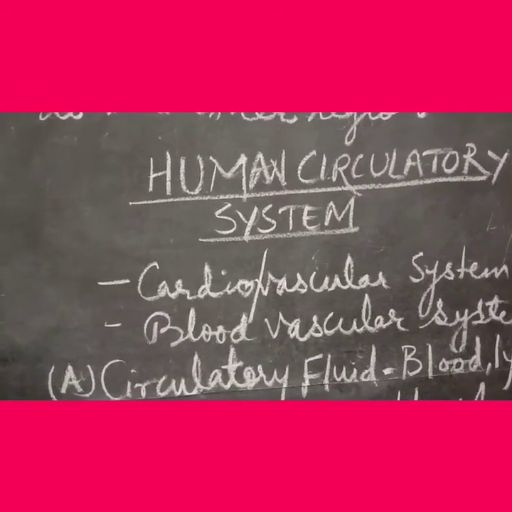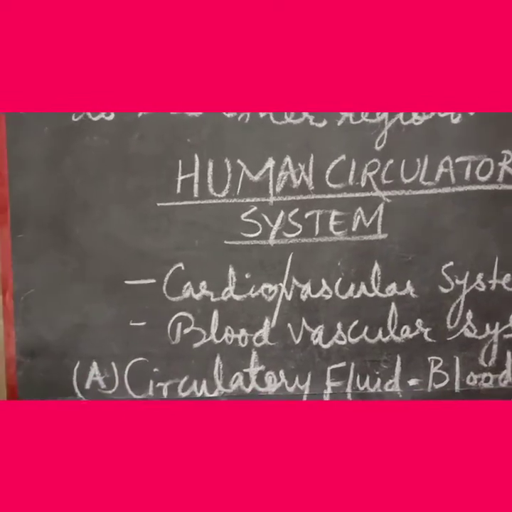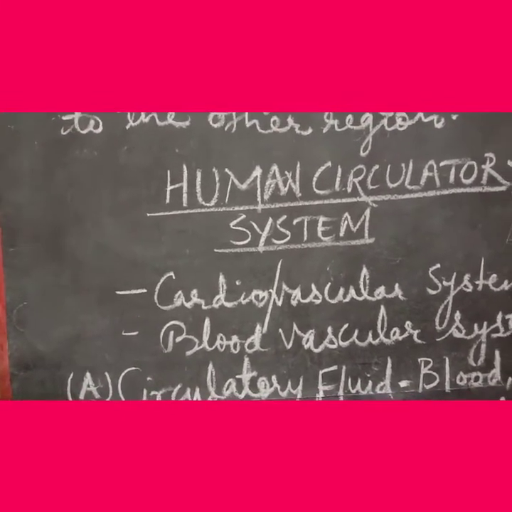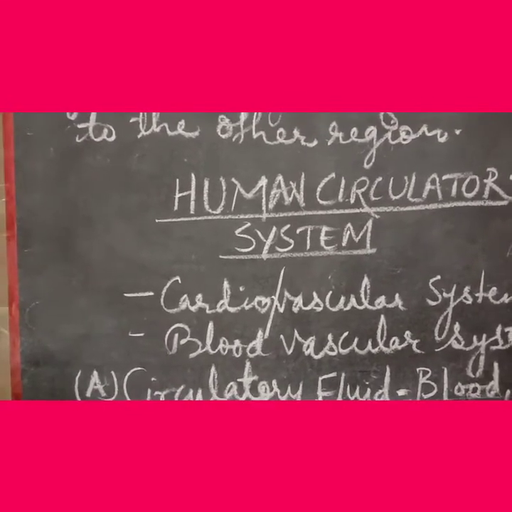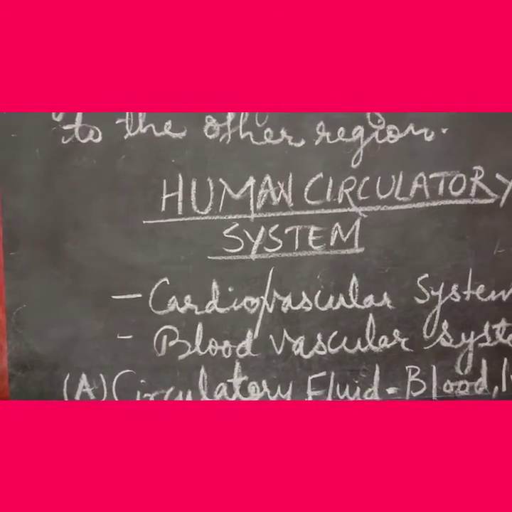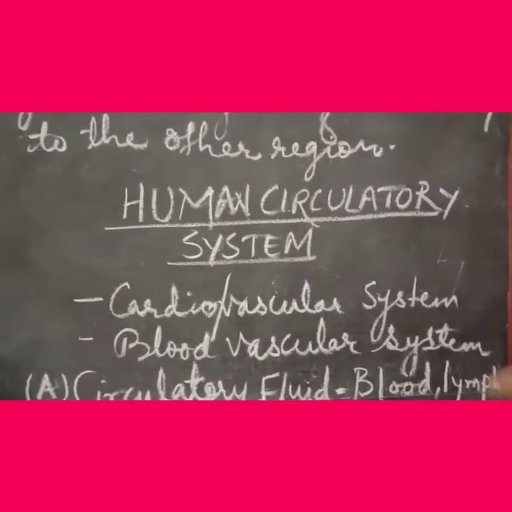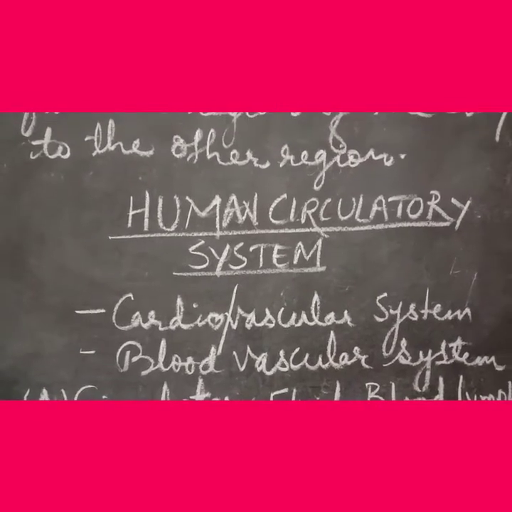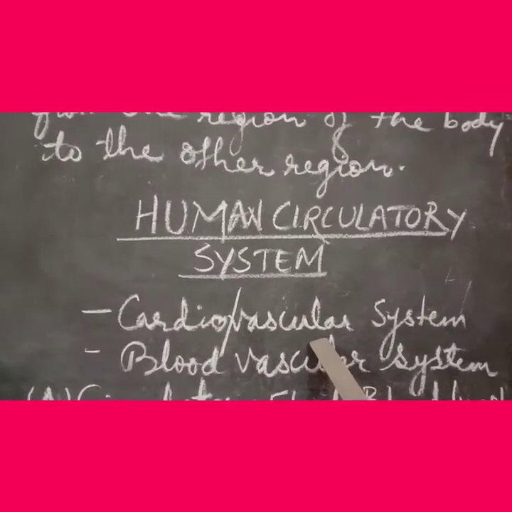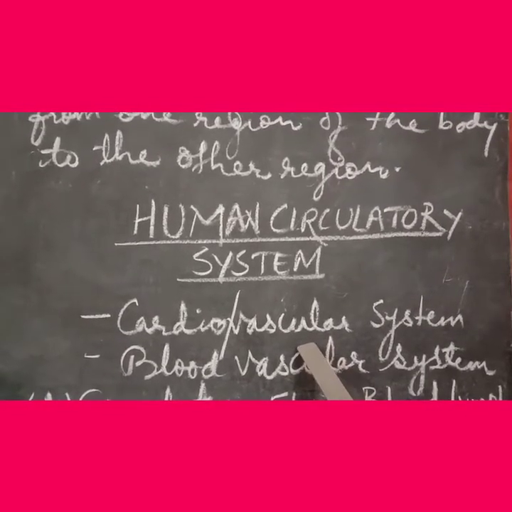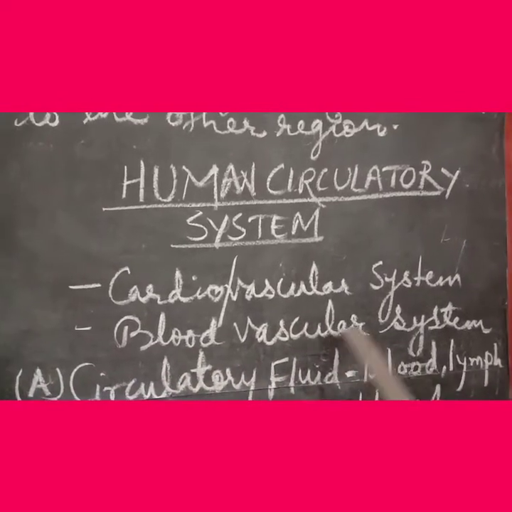Children, cardio has been taken from the Greek word cardia, which means heart, and vascular has come from the Greek word vasculum, which means small vessels. So as the name itself tells you, this system will consist of heart and blood vessels, small vessels. The same is also called the blood vascular system.